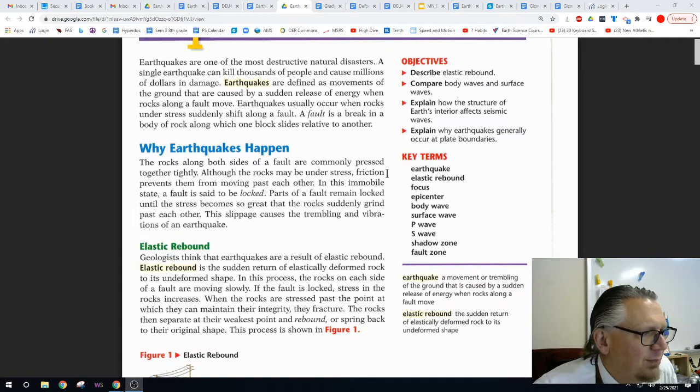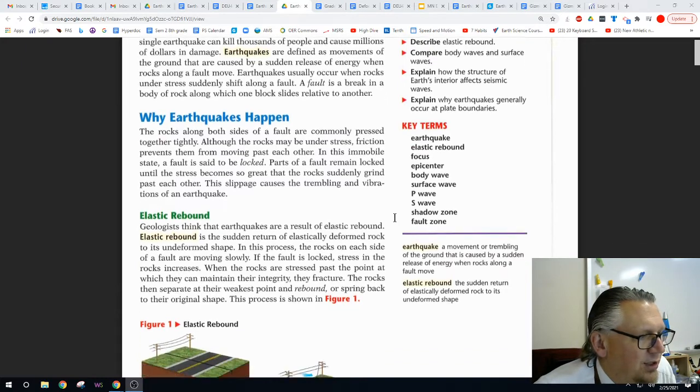Why earthquakes happen. The rocks along both sides of the fault are commonly pressed together tightly. Although the rocks may be under stress, friction prevents them from moving past each other. In this immobile state, the fault is said to be locked. Parts of the fault remain locked until the stress becomes so great that the rocks suddenly grind past each other. This slippage causes the trembling or vibration of the earthquake.